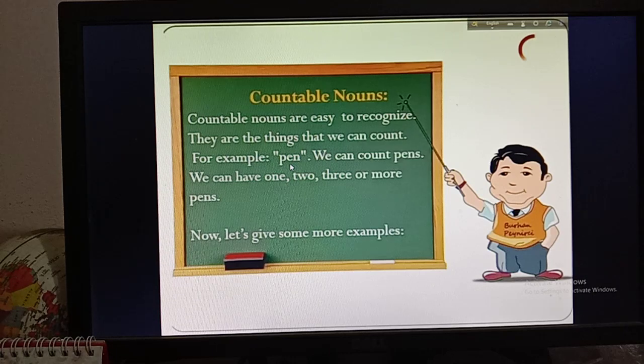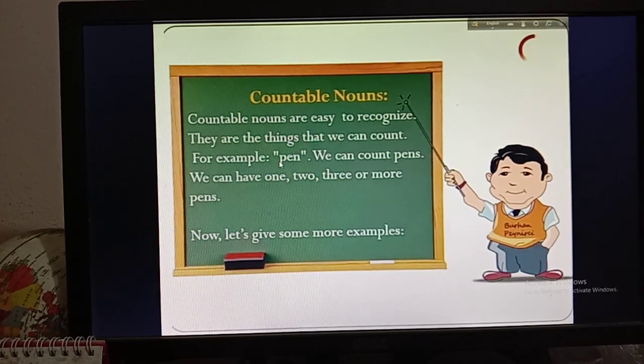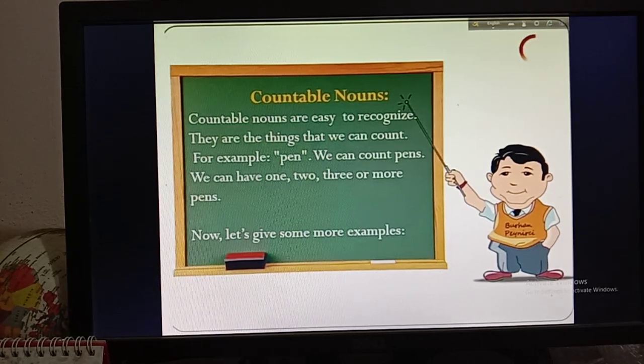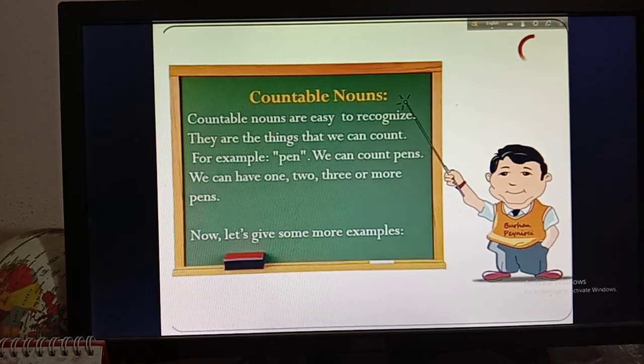For example, pen. When I say pen, you have the idea that pen can be counted because we can say one pen or two pens. We can have 1, 2, 3 or more pens. That's why pens are countable, because we know that we can count the pens. So those nouns are countable nouns. This is the short note you can write.